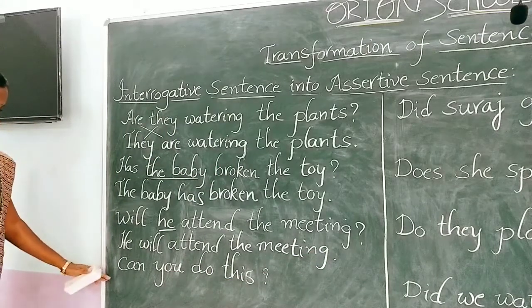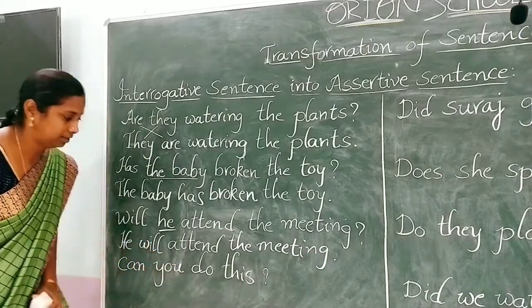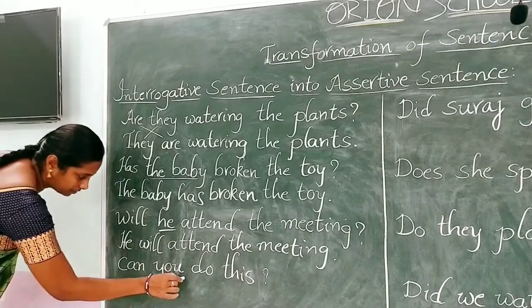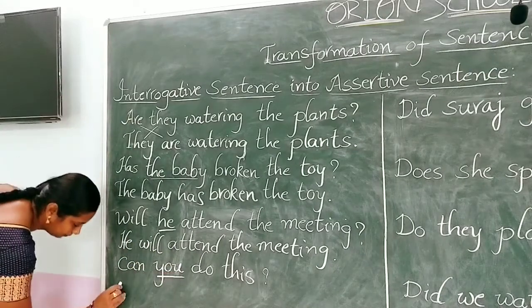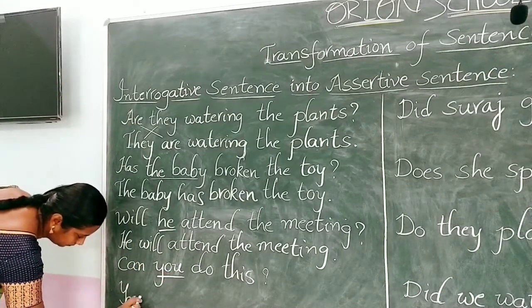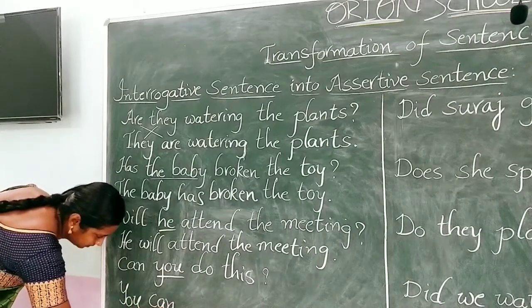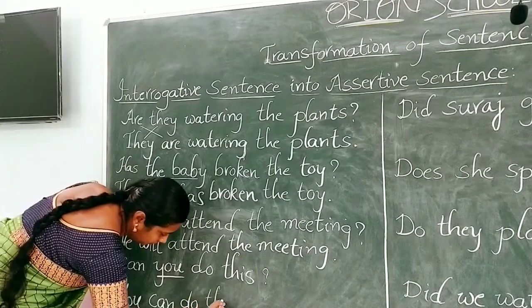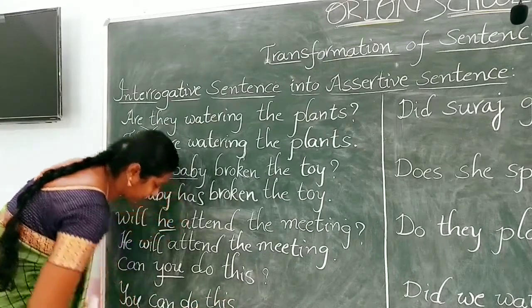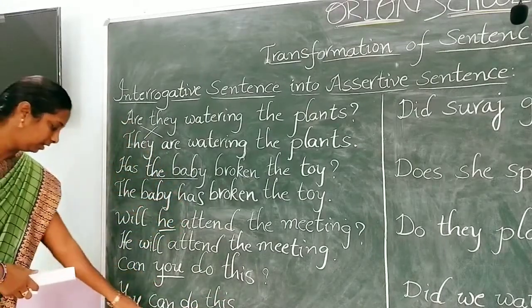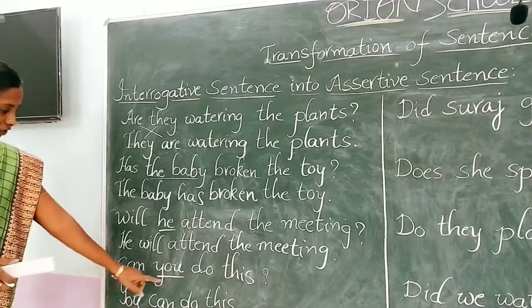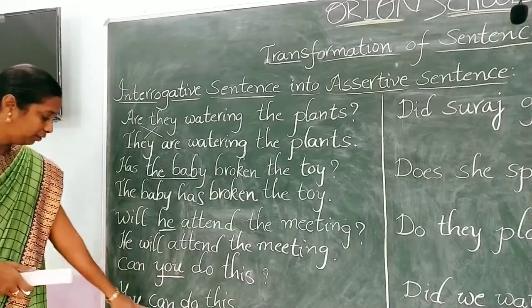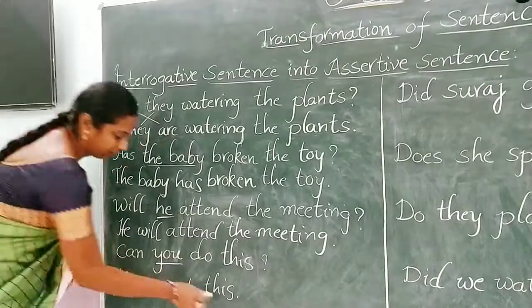So next example. Can you do this? So what is the subject here? You. You can do this. See, we changed the place of the subject and verb. Okay, can you do this? Question mark. You can do this. Full stop.